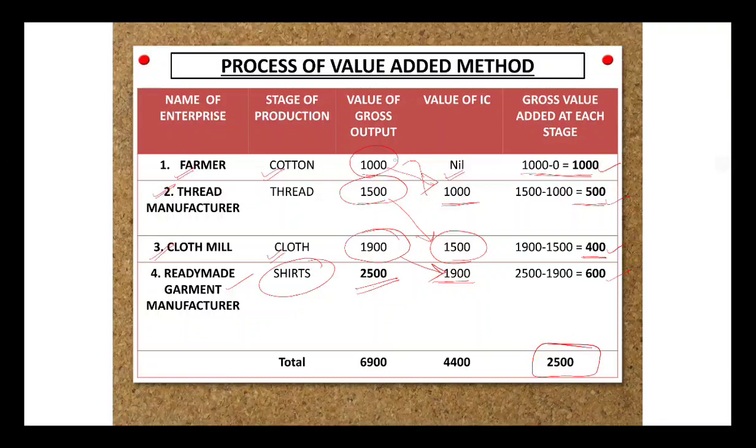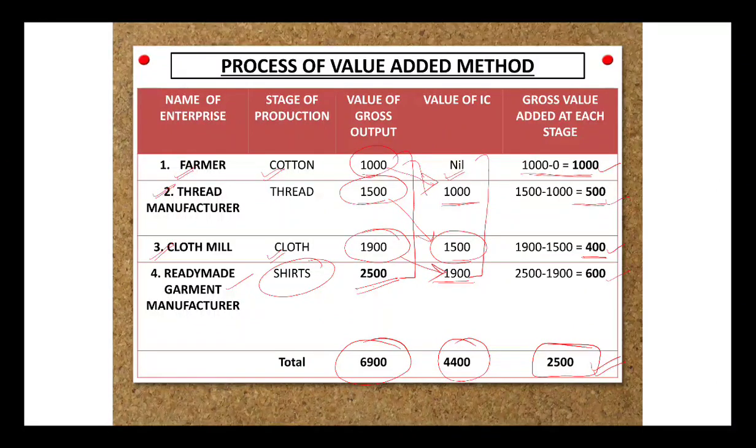However, if we take these output numbers, this will give us 6900. 6900 is such an overestimated figure, if you realize, because it includes all your IC, intermediate consumption, which you used in between. However, if we deduct this IC, which is 4400, it will give us a true picture that the value that has been added to the product is only 2500, not the 6900.